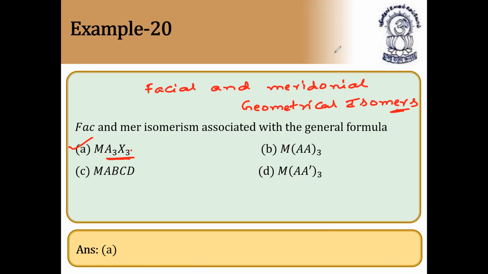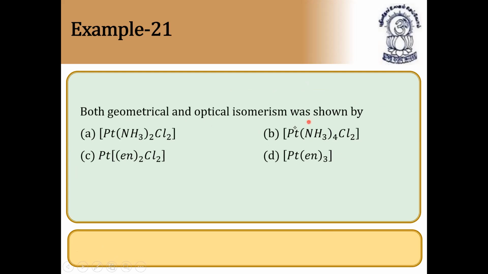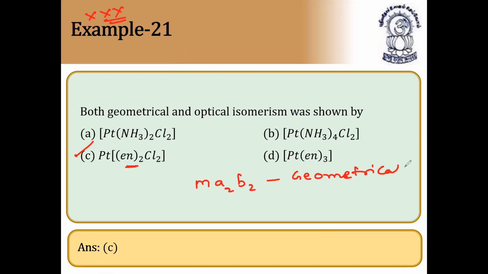Next question. Both geometrical and optical isomerism shown by this compound is a very, very important question, because we have discussed in the lecture which compound can show both geometrical as well as optical isomerism. Optical means it should have at least one bidentate ligand. So this is just like Ma2B2. So definitely this will undergo geometrical as well as optical isomerism. So answer is C. As I told you, this is in the form of Ma2B2, so it will show geometrical isomerism.